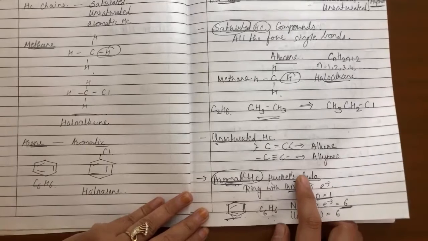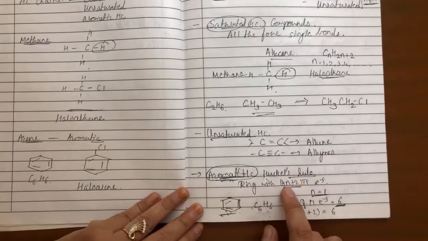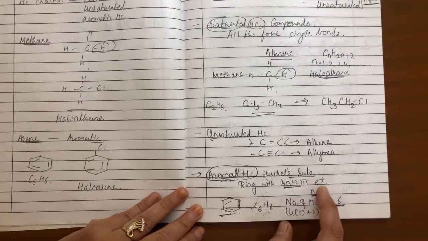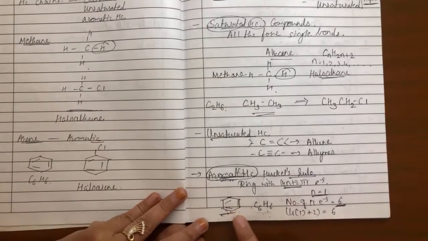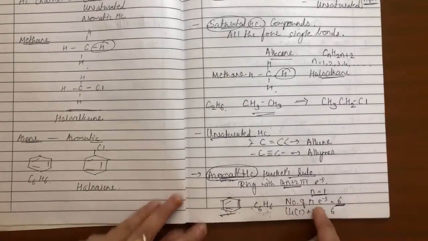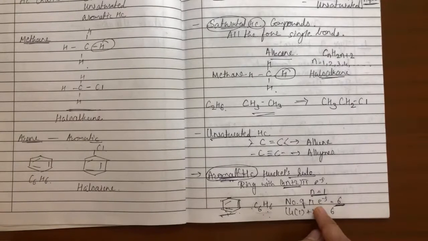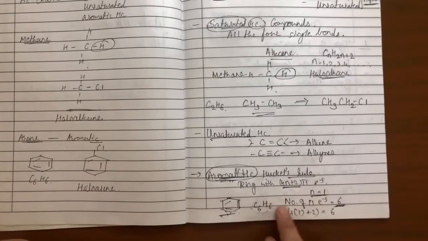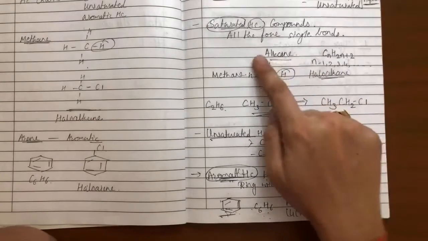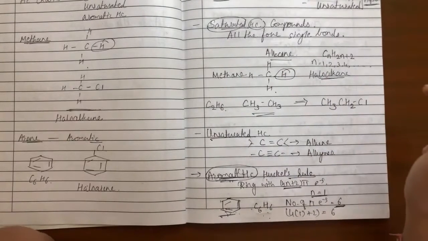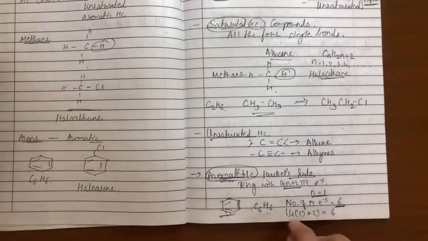What is Huckel's rule? The ring with 4n+2 pi electrons is known as an aromatic ring. Here I have the benzene ring C6H6. Here I show you the proof of how the benzene ring is an aromatic ring. So this is about aromatic hydrocarbon, this is about aliphatic hydrocarbon, or alkyl halides and aryl halides.